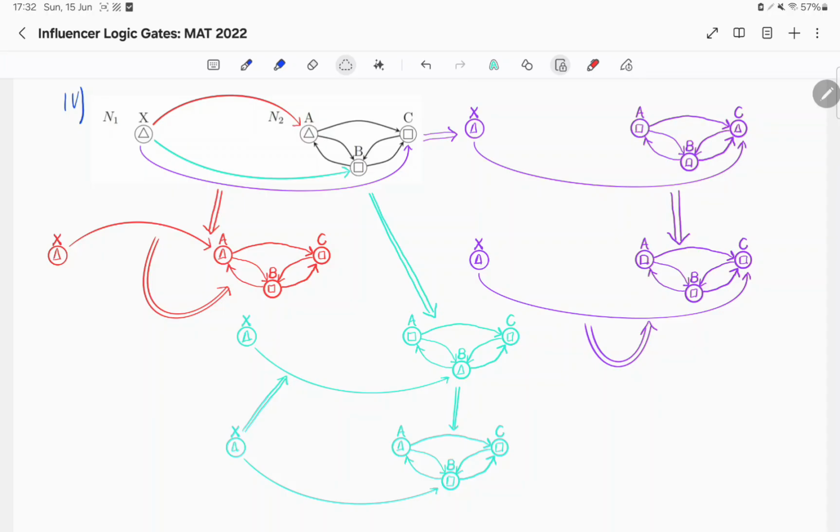From here, we can advance again and we'll see that X and C maintain their opinions, A is influenced by B's triangle opinion and changes their mind to a triangle, and finally B changes their opinion from triangle back to square because A and C are both squares. This system is not eventually stable as it oscillates between two states indefinitely.